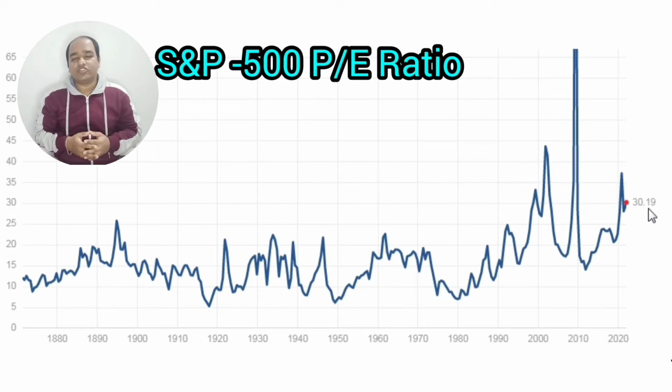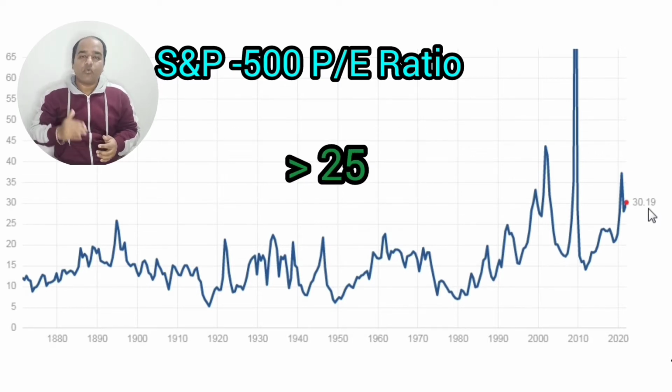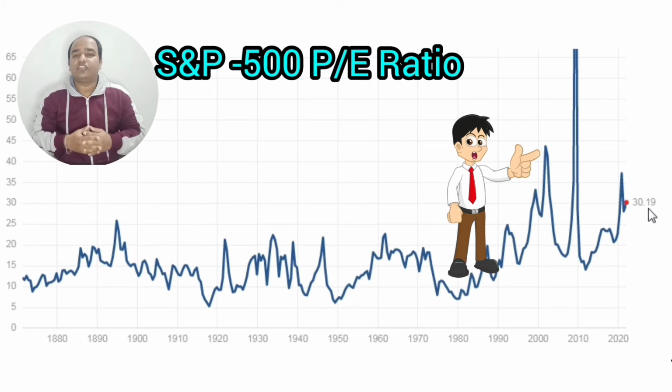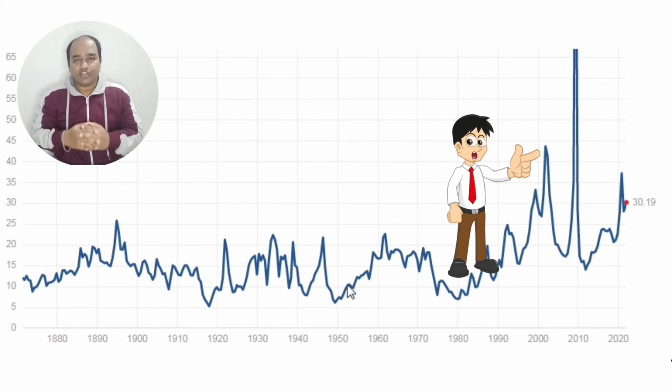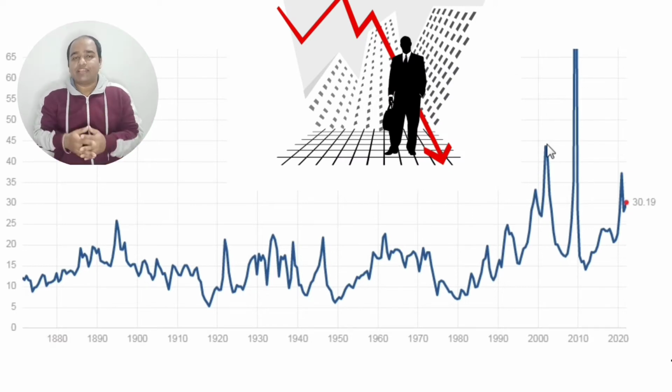Basically, the ideal range of price to earning ratio is 20 to 25, and if it is trading more than 25, that means already the market is overvalued. In 2000, during the tech bubble, this ratio had already gone up to the 45 level mark, and then the entire market collapsed. That means if you see the price to earning ratio is high, that truly indicates the market is highly overvalued, and the chances are very high that the highly overvalued market will crash any day.